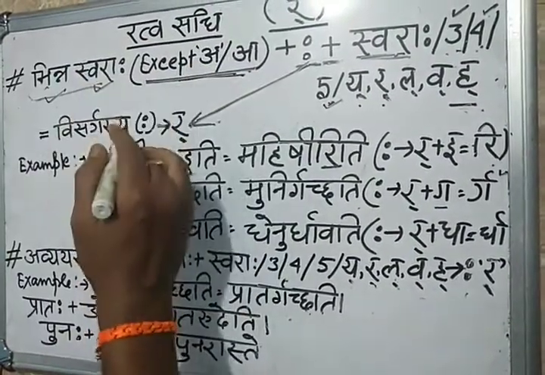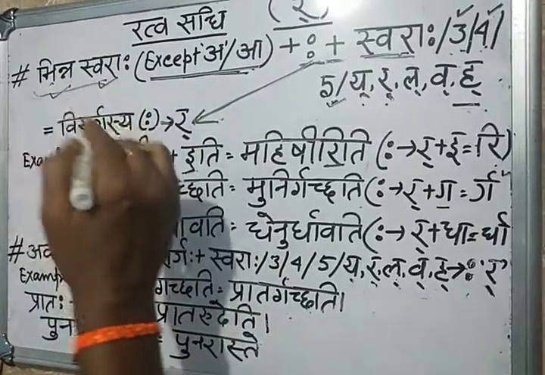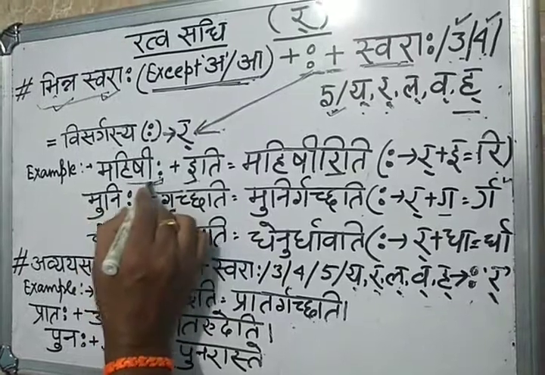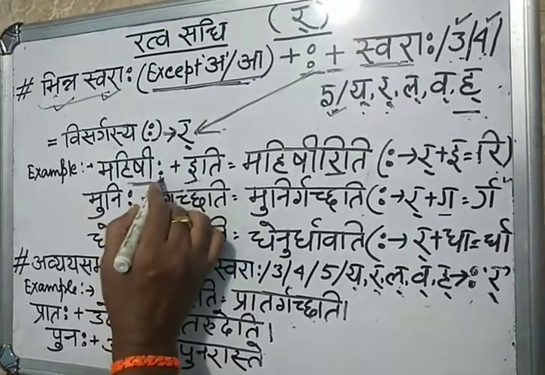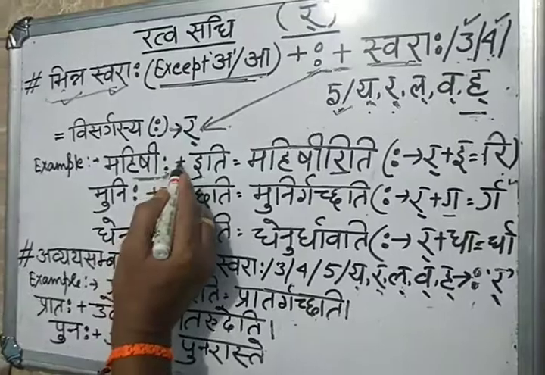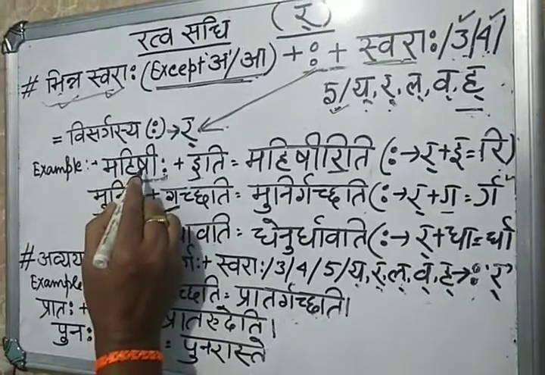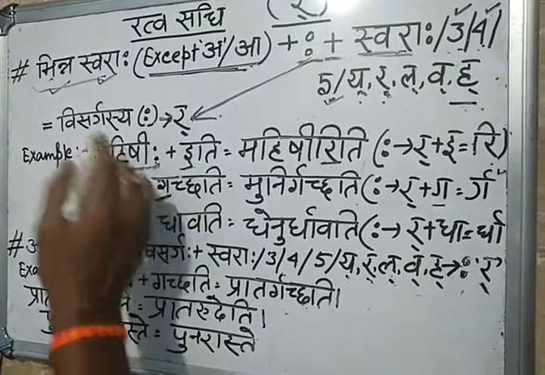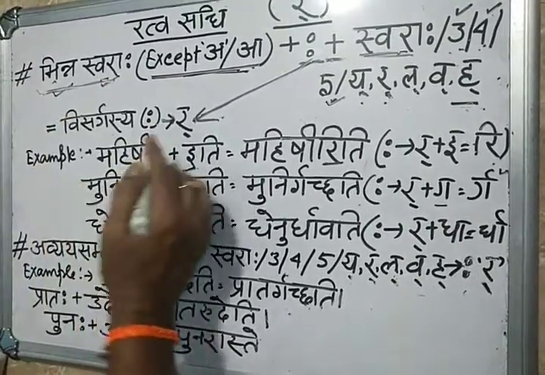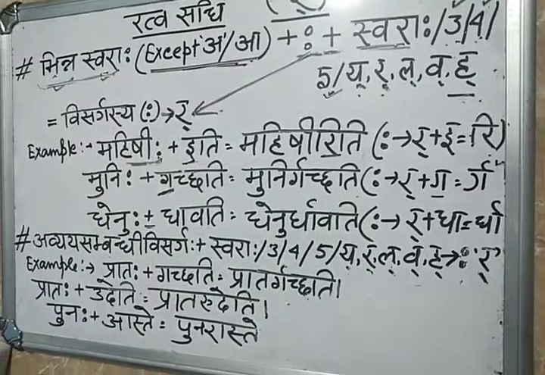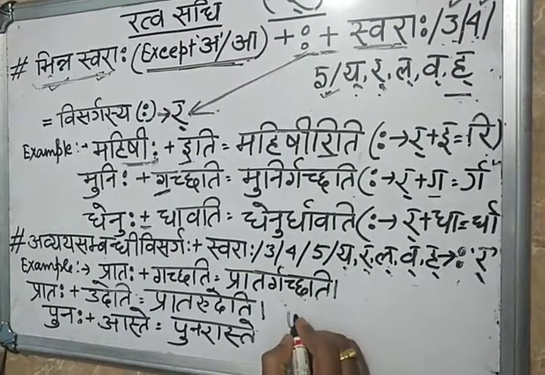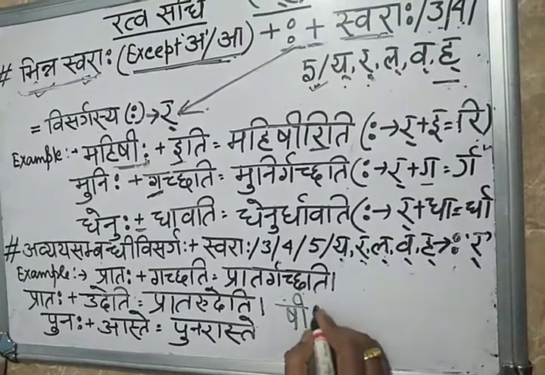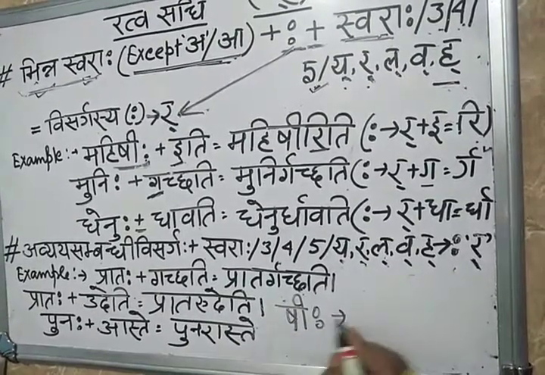Suppose you could not understand; I always say follow this example. You see here Mahishi plus iti. Before the plus, they told us Aa and A should not come, but any other, a Bhinna Swara, different swara, should come. So suppose Shi is there. If you break it, what will come?